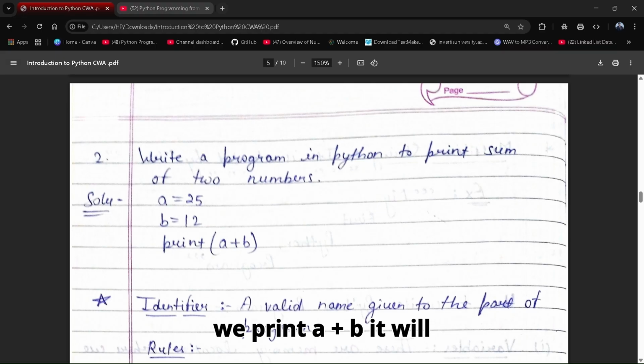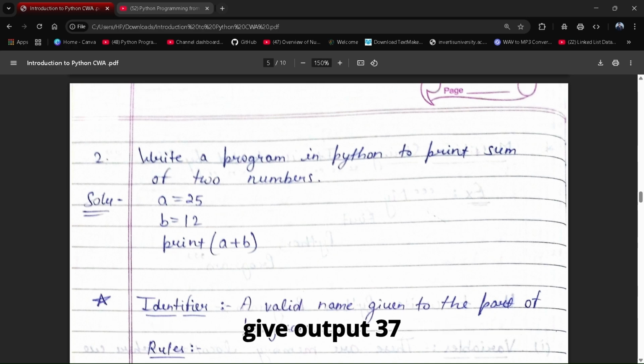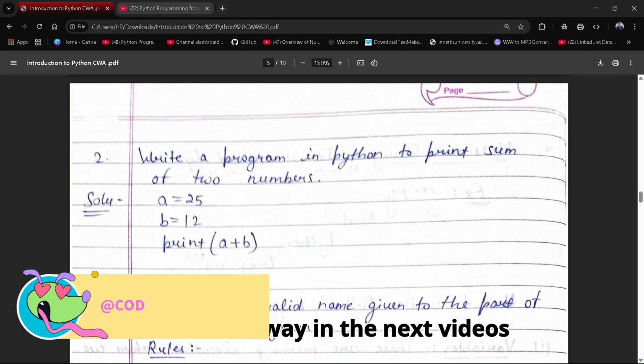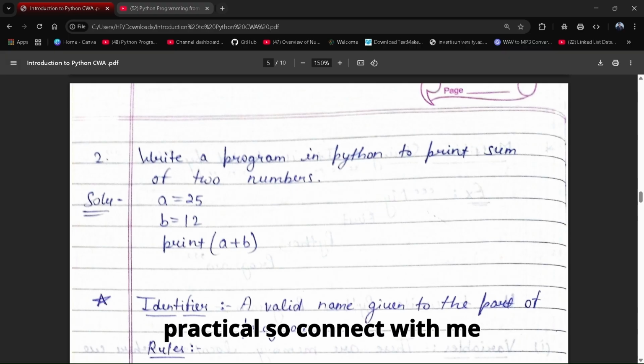When we print a plus b, it will print the sum of these two numbers, which will give output 37. So here I'm explaining it in a theoretical way. In the next videos I will explain all this in practical.